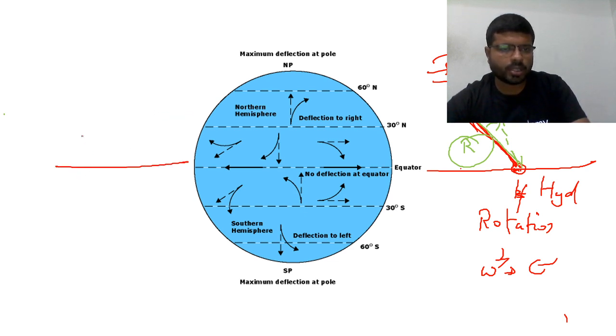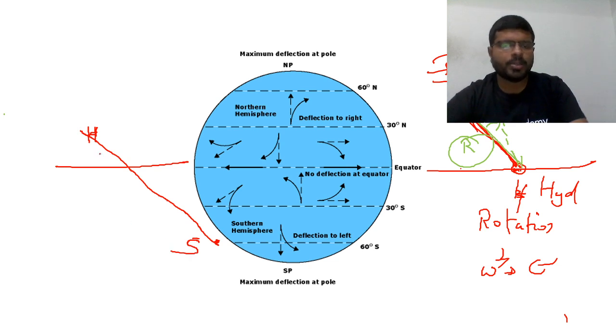Similarly, now this is the equator. Imagine this is Hyderabad once again, and this is Sydney, somewhere here. The original path of a helicopter or an aircraft is supposed to move in this fashion, Hyderabad to Sydney.